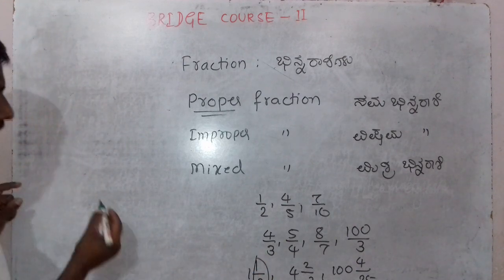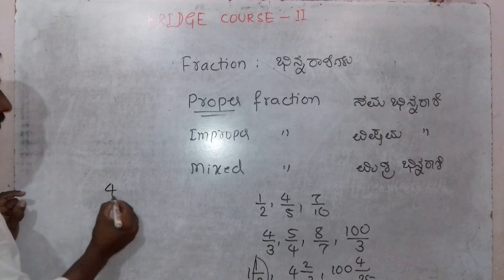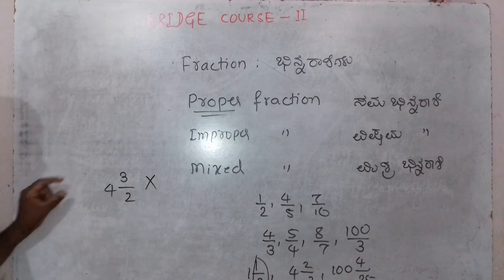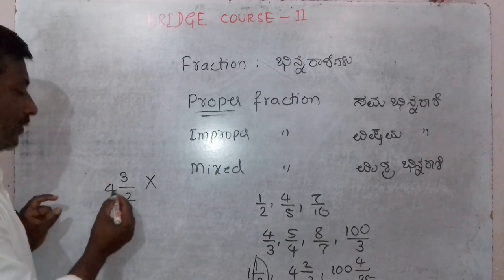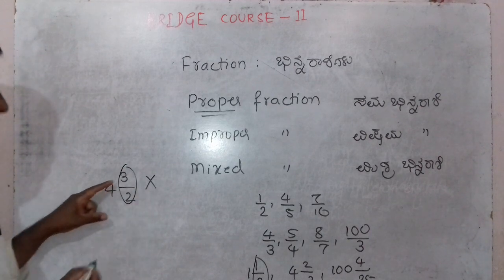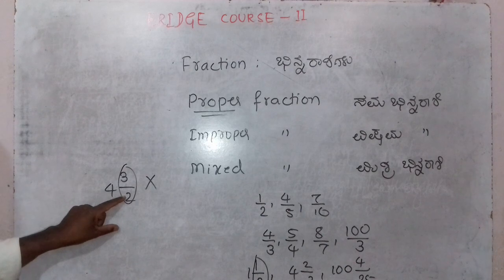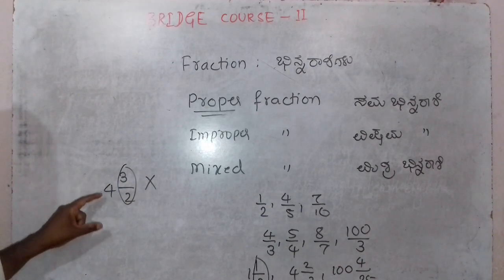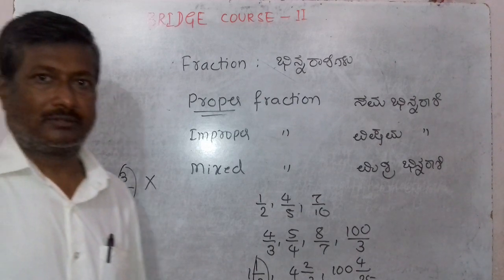Therefore you should not write a mixed fraction in this way: 4 integer 3 by 2. This one is wrong because it is not a proper fraction. Yes? So the integer is 4, but this is not a proper fraction. Therefore this is the wrong way of writing mixed fractions.